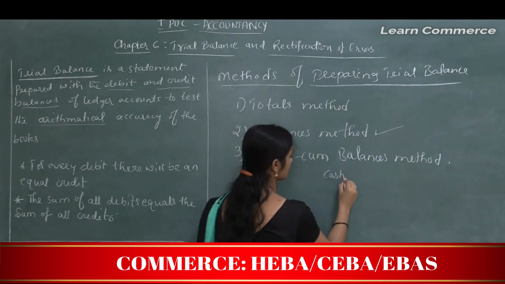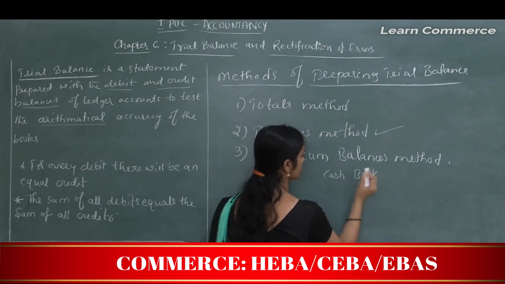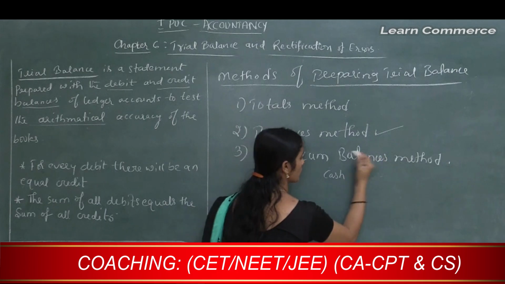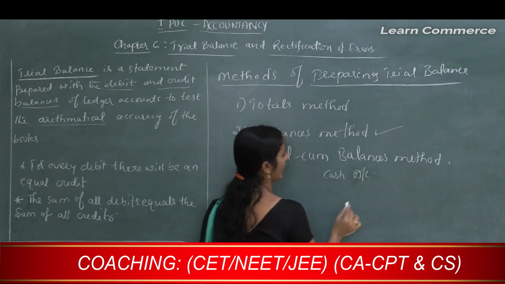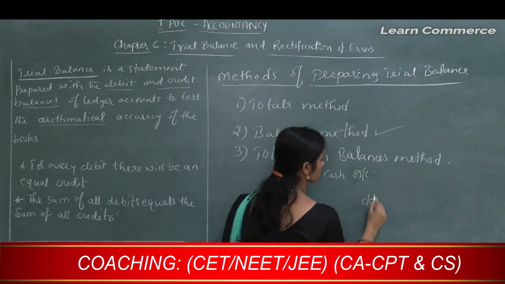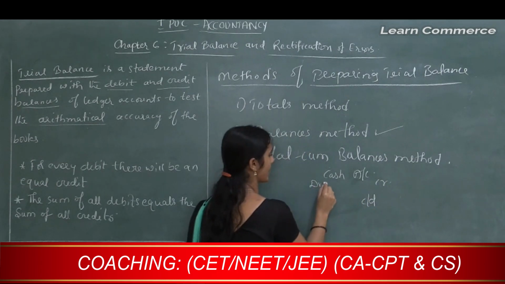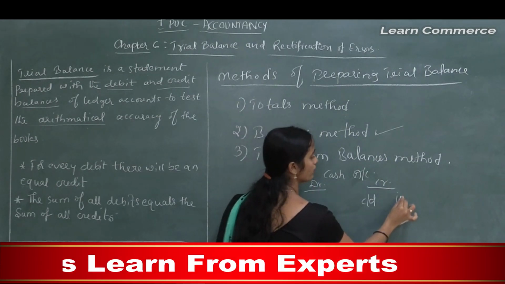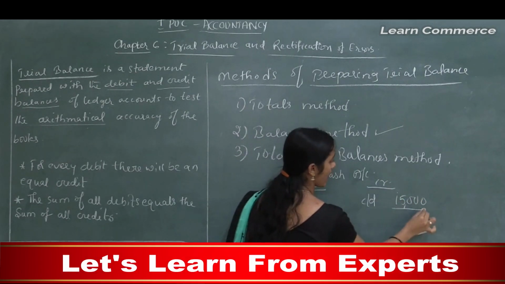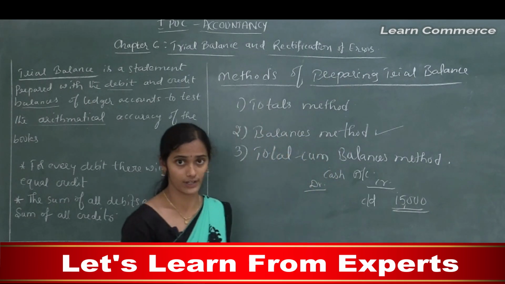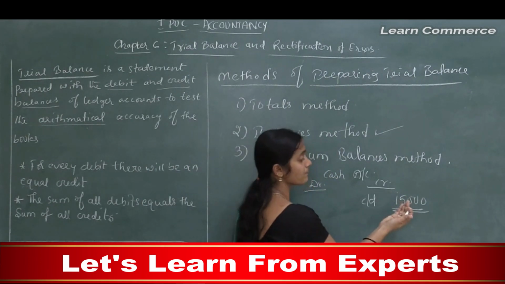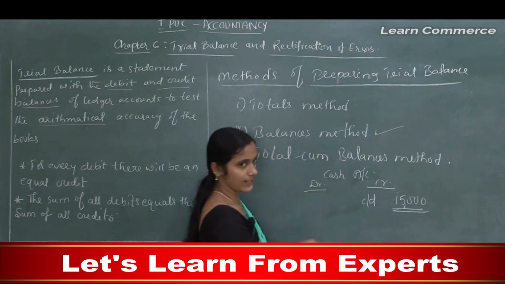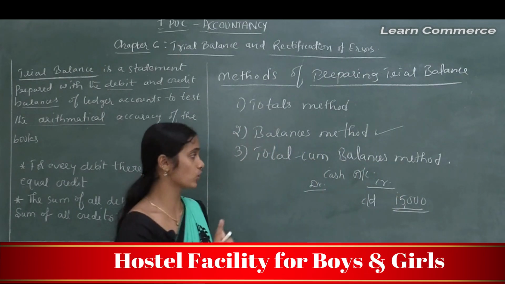Cash book balance. See, this is one cash account, and this carried down on the debit side, carried down 15,000. This amount is recorded in the trial balance, not the debit side total or credit side total.